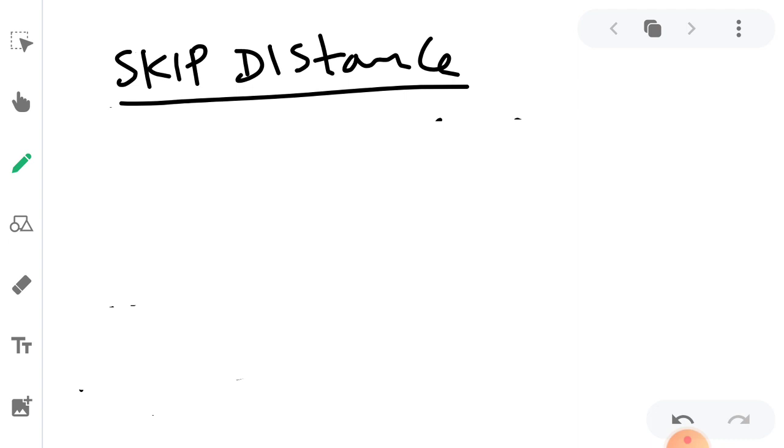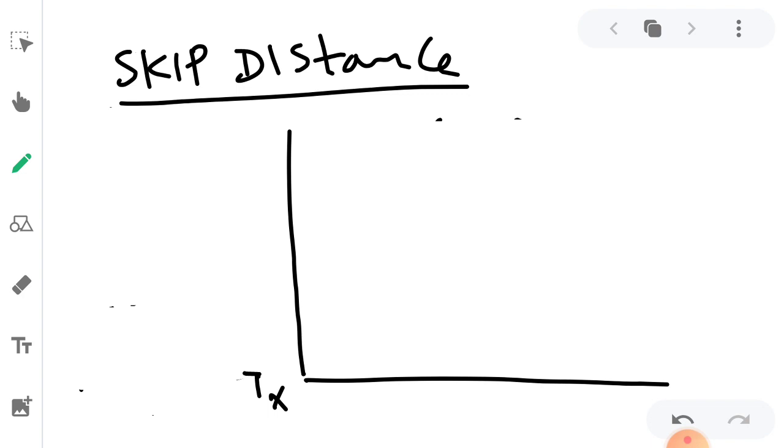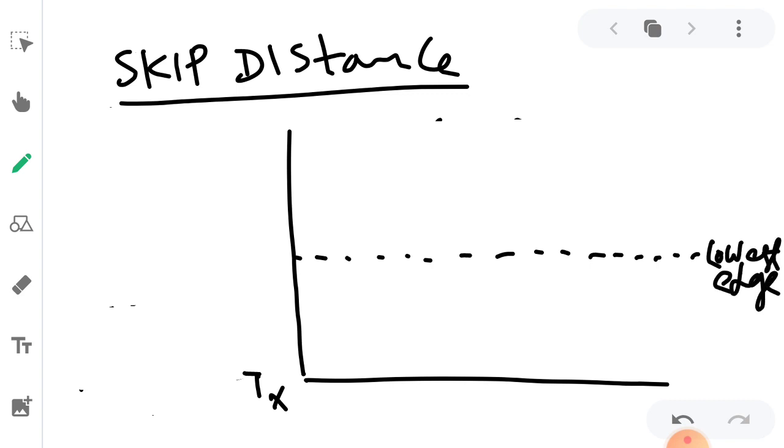We take the point, this is going to be the transmitter point, from where the transmission is done, and we consider a layer which is considered to be the lowest edge of the ionosphere. In the ionosphere only the skywave propagation is going to take place.